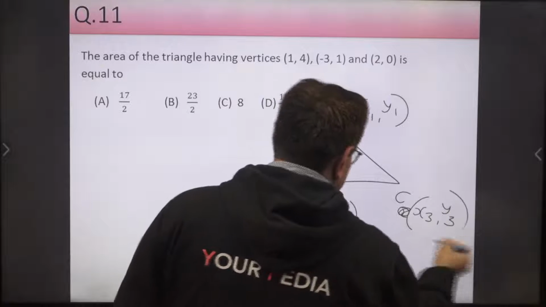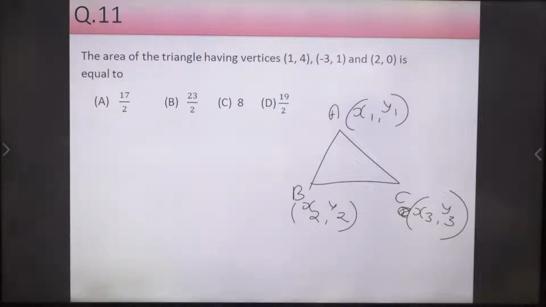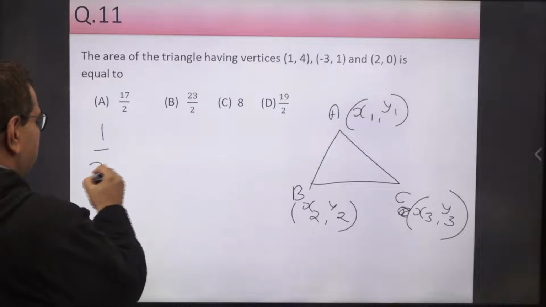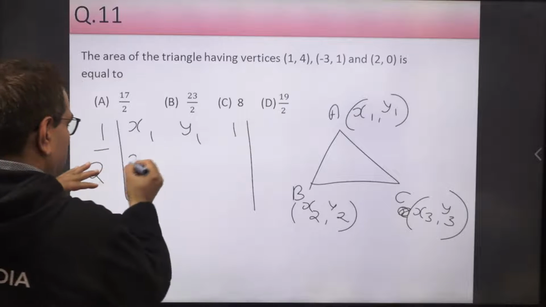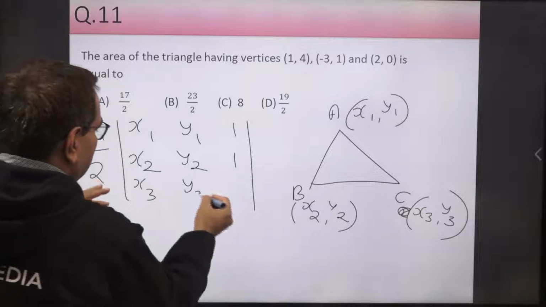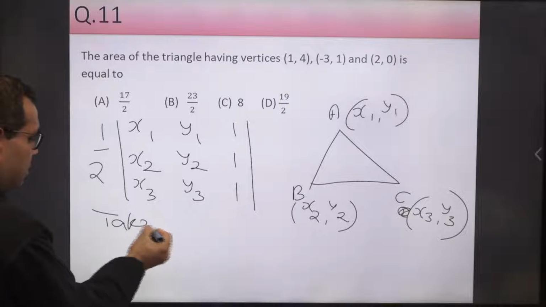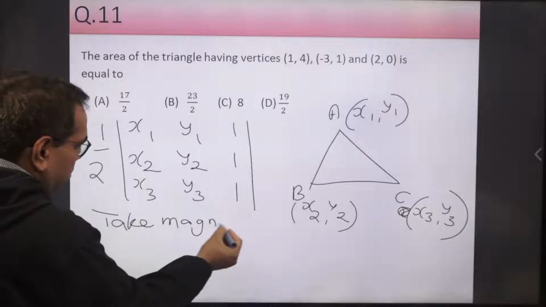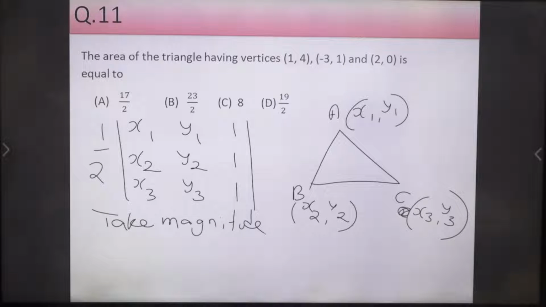These are the three vertices of a triangle in the xy plane. So what is the area? Just compute this determinant, half of the determinant with rows x1, y1, 1; x2, y2, 1; x3, y3, 1. Compute this determinant, take its half, and then take the magnitude. Don't forget to take the magnitude of this result, because this determinant may be negative also. Okay, so this is the formula for calculating the area of the triangle.